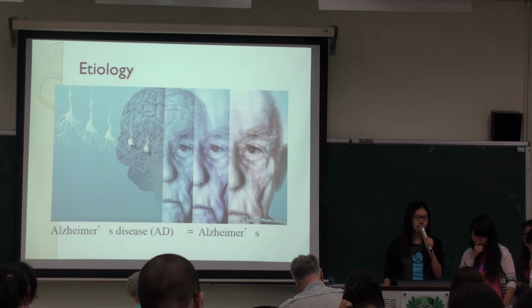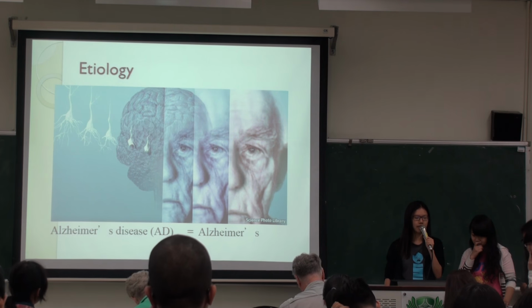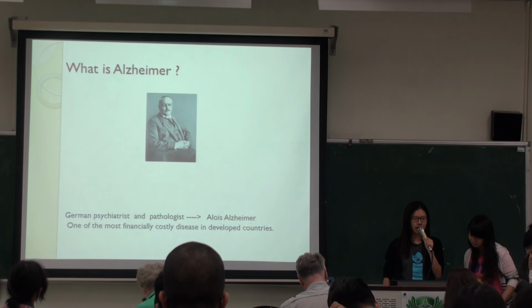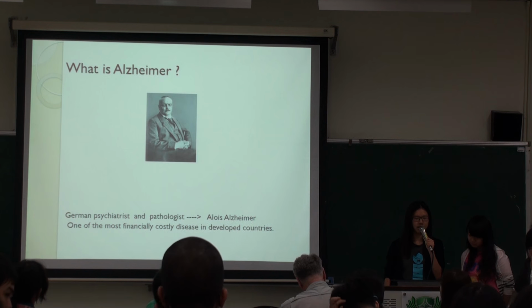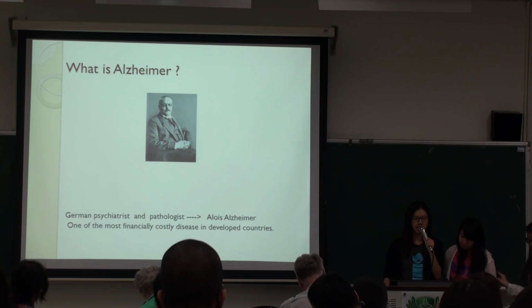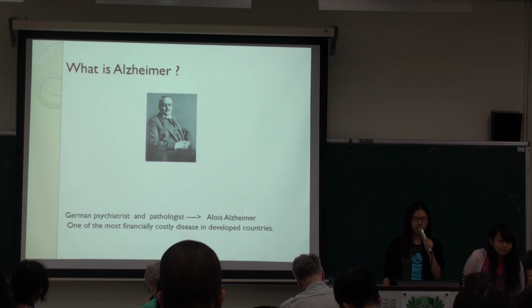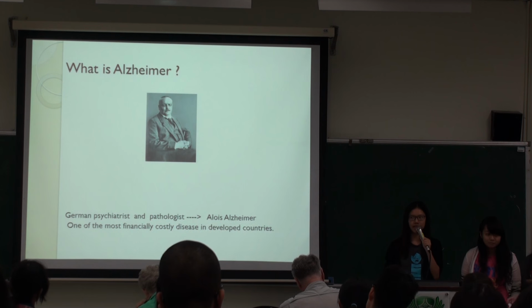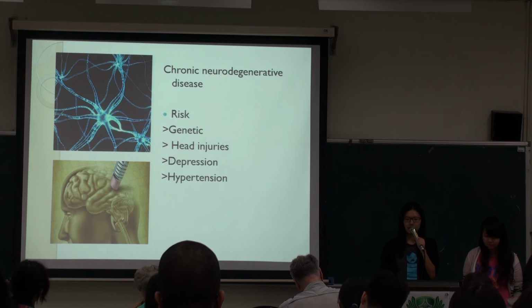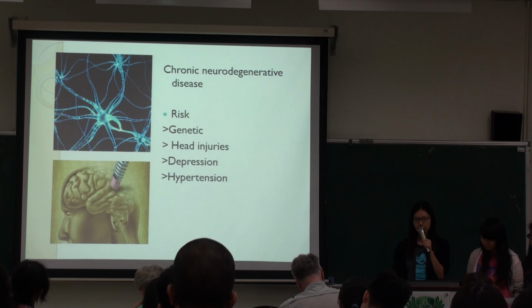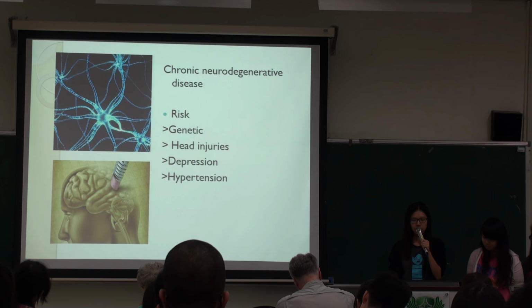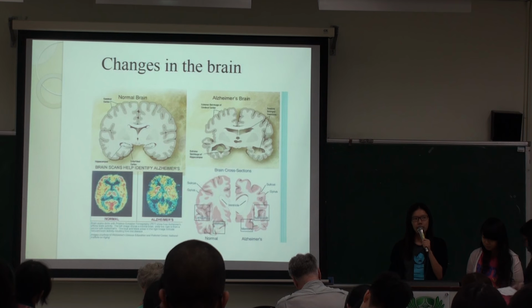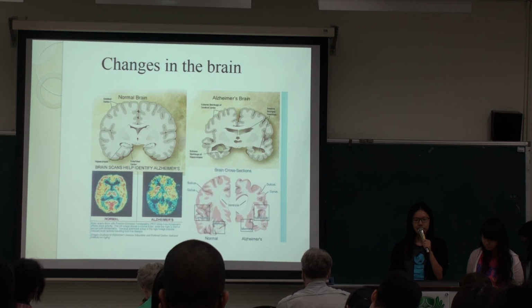Now I'm going to discuss the etiology of Alzheimer's. Alzheimer's disease was discovered by a German psychiatrist and pathologist known as Alois Alzheimer. It is also one of the most financially costly diseases in developed countries. It is a type of chronic neurodegenerative disease, and the risk factors are genetics, head injuries, depression, and also hypertension. Now we are going to talk about the changes that happen in the brain.